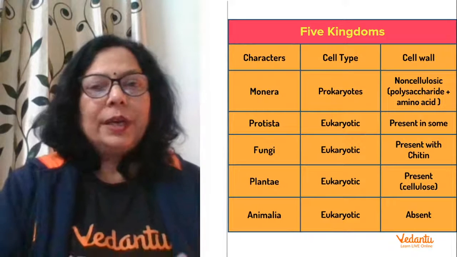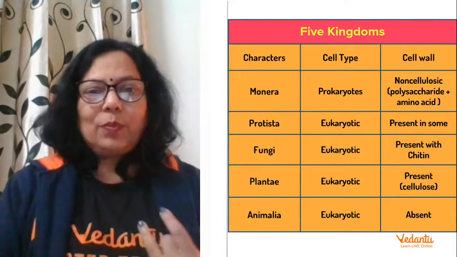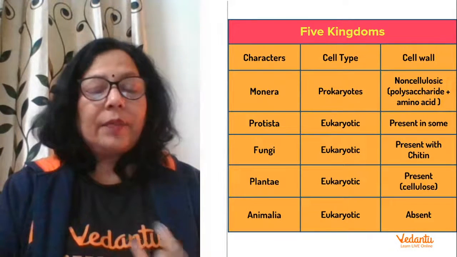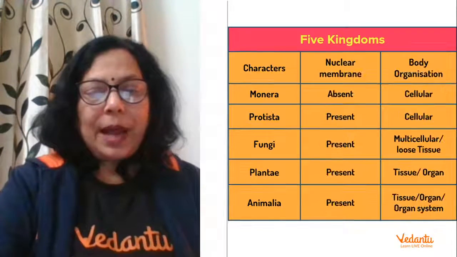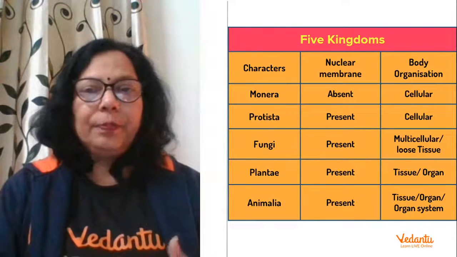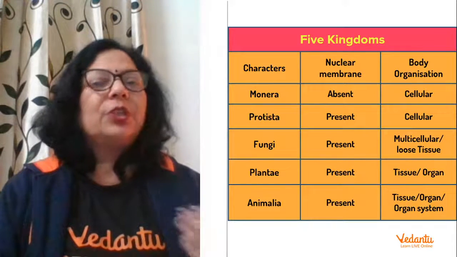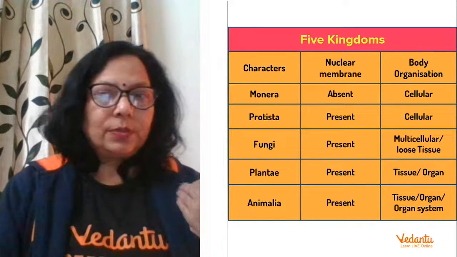So let us revise. We were doing Whittaker's five kingdom classification. We did Monera, Protista, Fungi, and we were doing Plantae. In Plantae, we did Thallophyta and Bryophyta. Today we'll be doing Pteridophyta. Tomorrow we'll complete Angiosperms and Gymnosperms, and then we'll shift to the endocrine system, right?